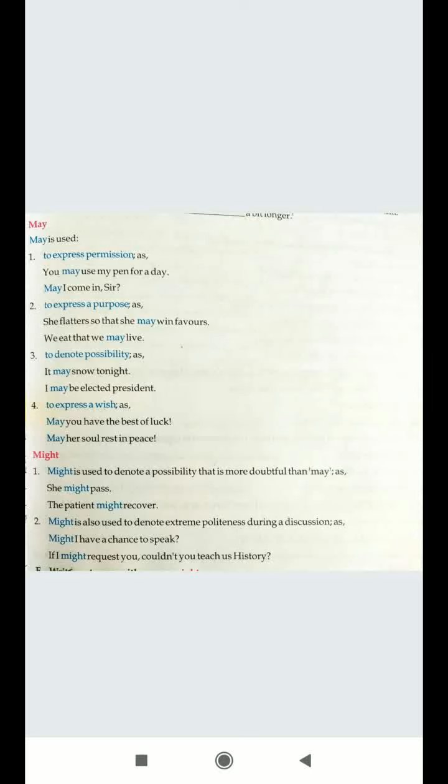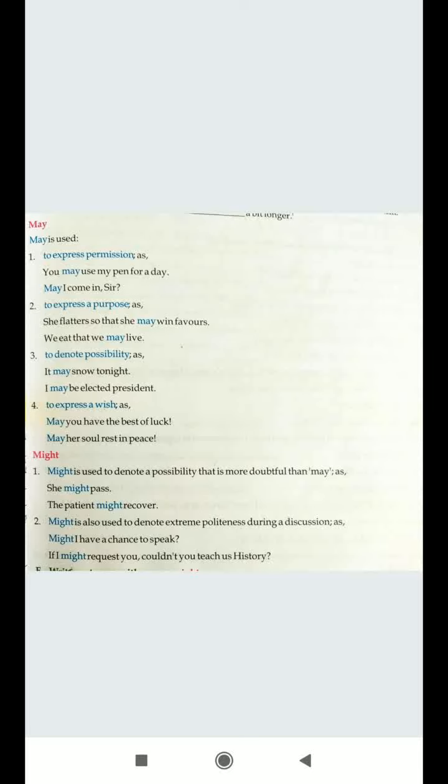So might is quite a polite one, full of politeness. Might I have a chance to speak? Like somebody is not giving you a chance, and it's really a mannerful way you say, might I have a chance to speak? That means you are extremely polite while making use of might.